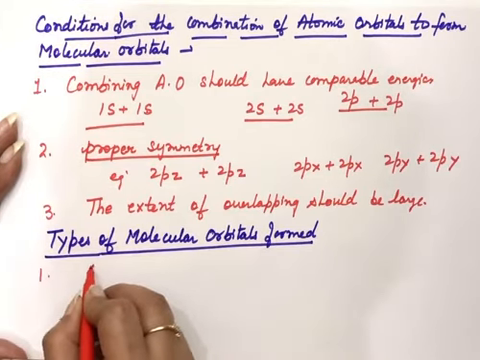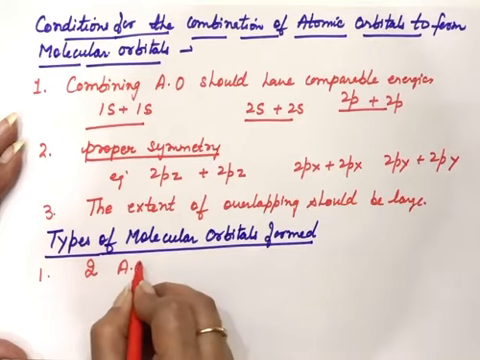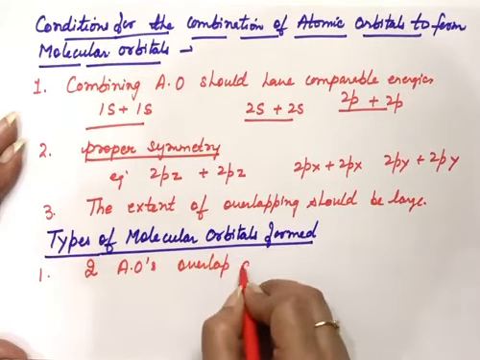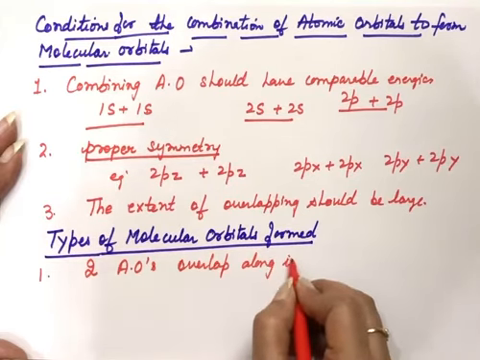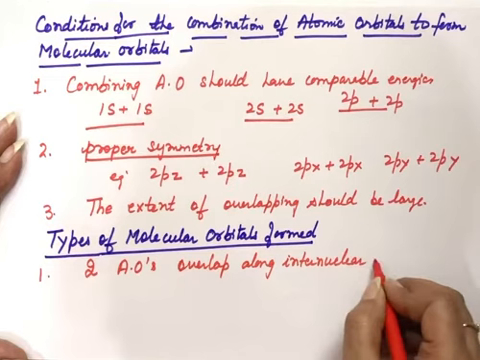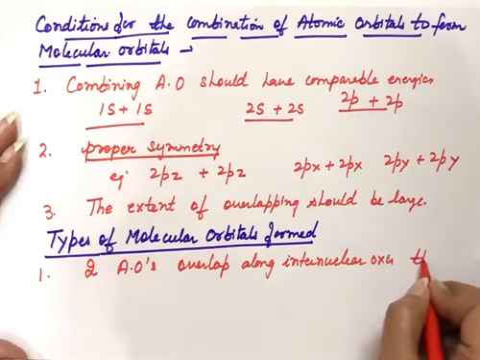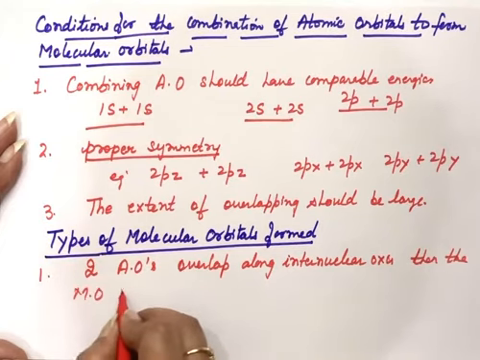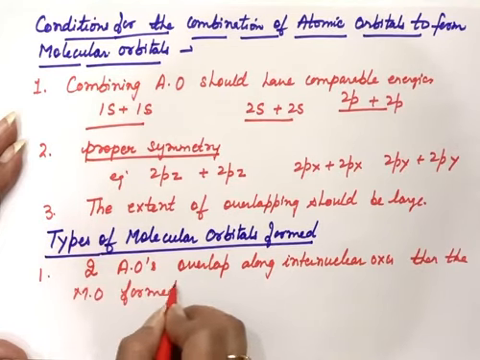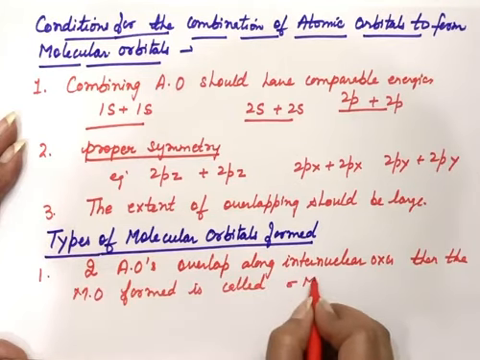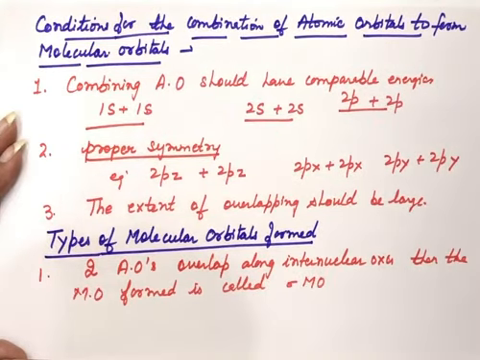So two atomic orbitals, when they overlap along the internuclear axis, we know we will get a sigma bond. Then the molecular orbital that we'll get is called sigma molecular orbital. So this symbol sigma will come before the symbol of the molecular orbital.